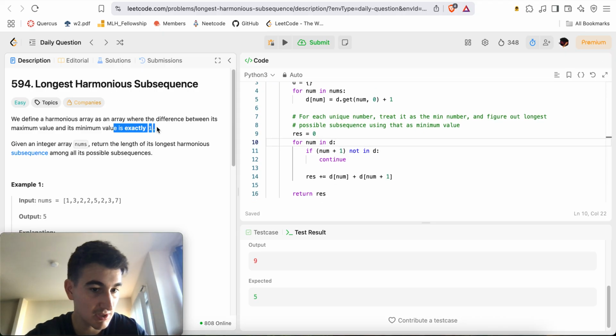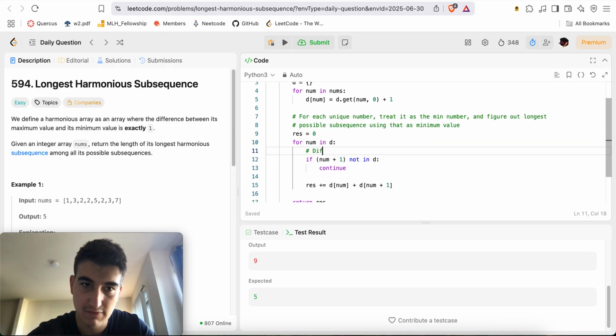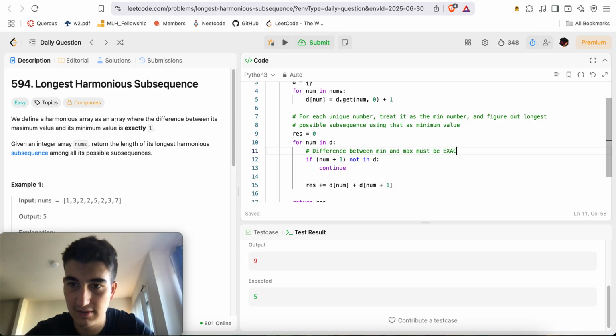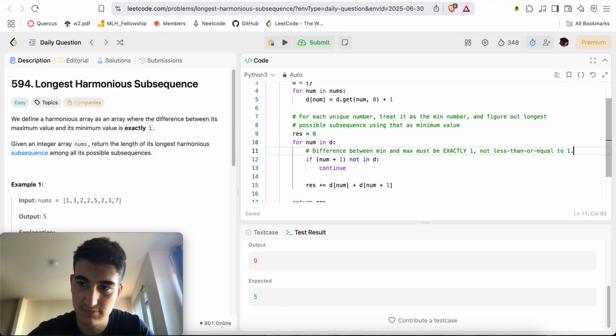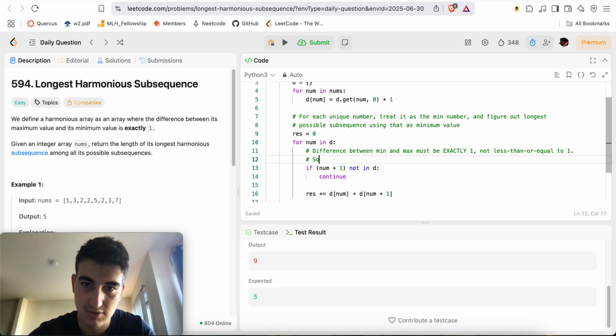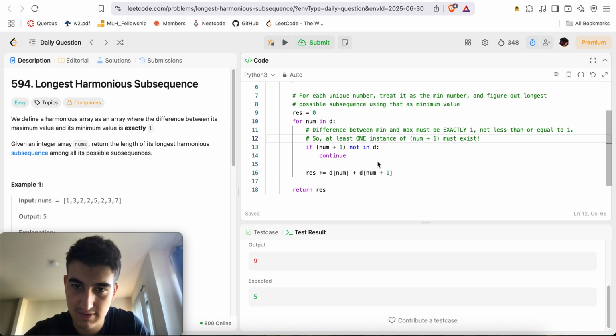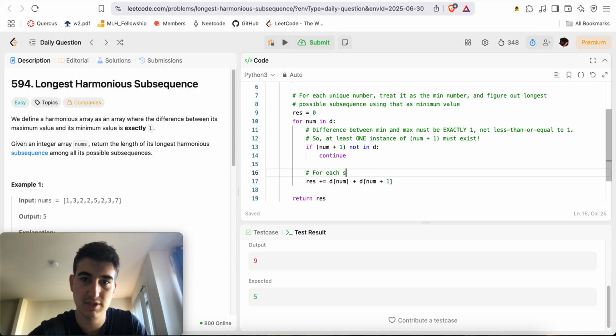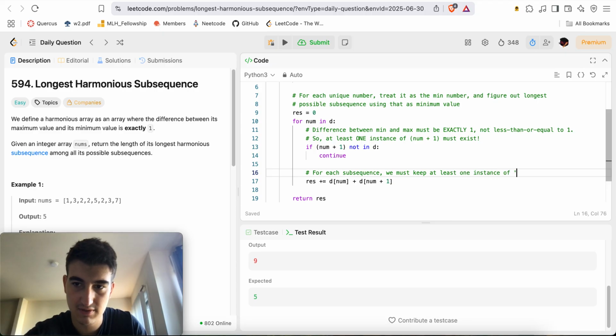Because the difference is exactly 1, there must be at least 1 instance of each. The difference between min and max must be exactly 1, not less than or equal to 1. So at least 1 instance of num plus 1 must exist. For each subsequence, we must keep at least 1 instance of num and 1 instance of num plus 1.